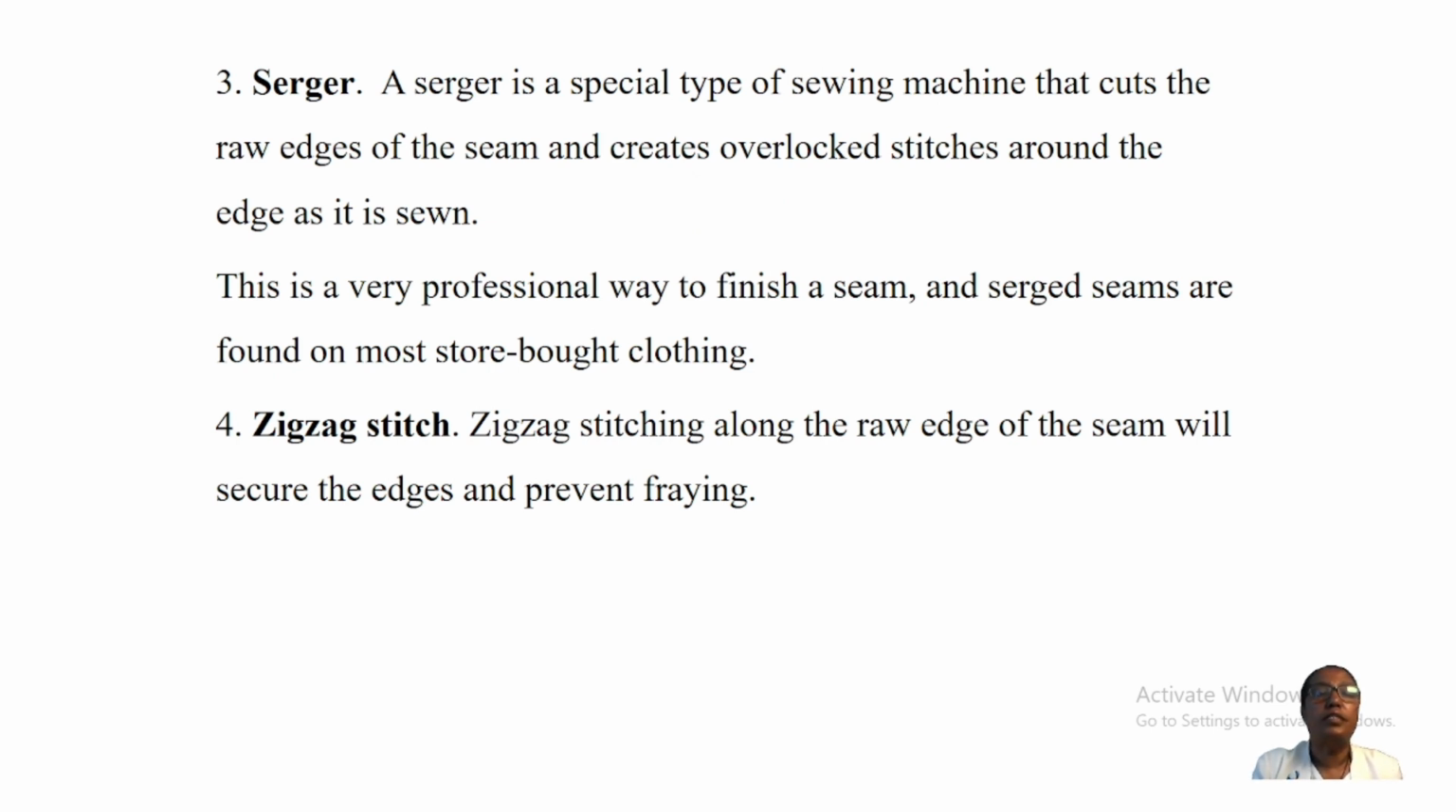The third one is a serger. A serger is a special type of sewing machine that cuts the raw edge of the seam and creates an overlock stitch around the edge as it is sewn. Most of the time, this machine is used to finish the open seam with the overlock.